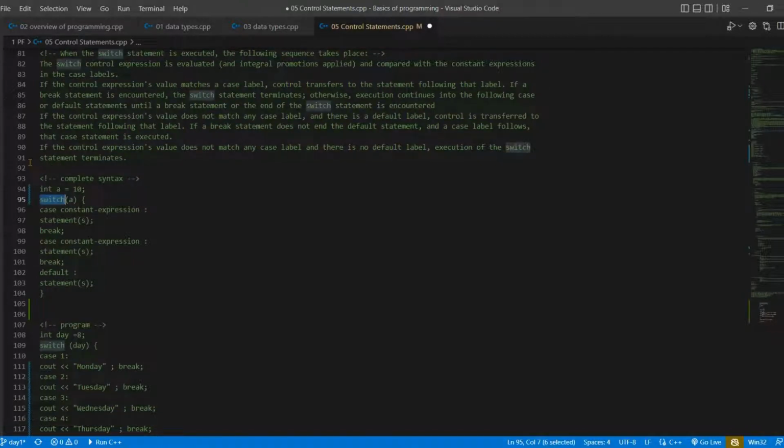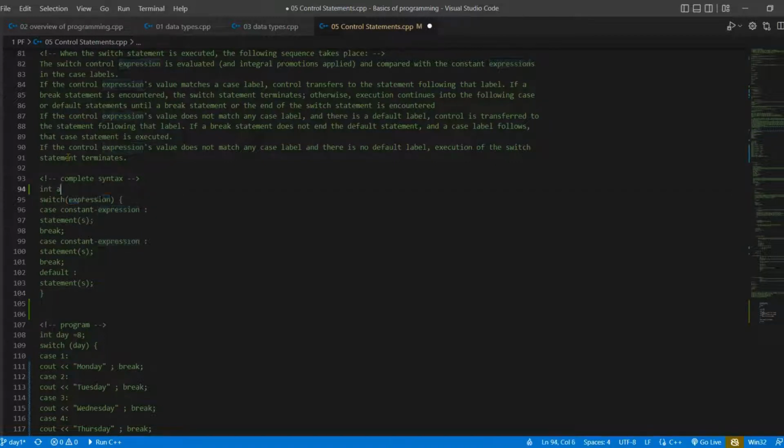The switch statement will execute each case. Here is a case, here is a case, and here is a default. The default will execute if the above cases do not meet the expression we are passing in the switch statement. The syntax is simple and very similar to if else, but there are some cases where we have to use the switch statement instead of if else.